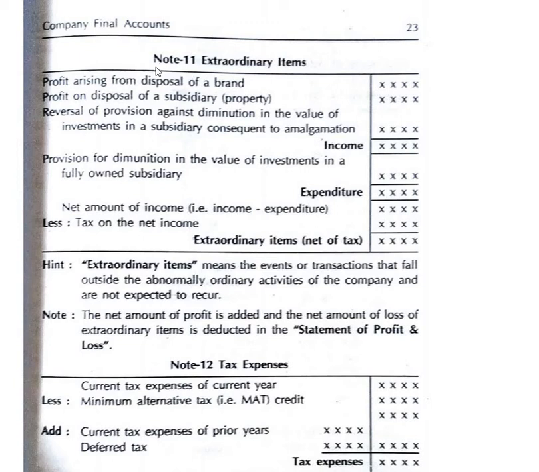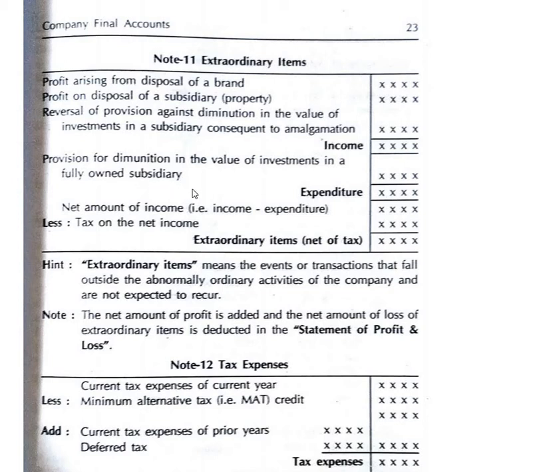So usually some of the extraordinary items are profit arising from disposal of a brand, then profit on disposal of a subsidiary company, reversal of provision against the diminution in the value of the investment in a subsidiary consequent to the amalgamation. Both will again be considered part of income. Then if any expenditures are extraordinary in nature, provision for diminution in the value of investment in the wholly owned subsidiary.